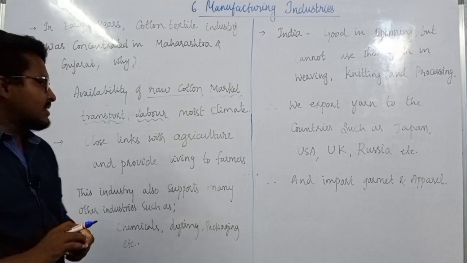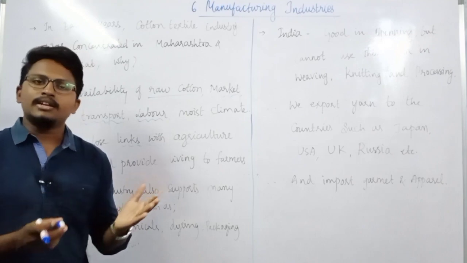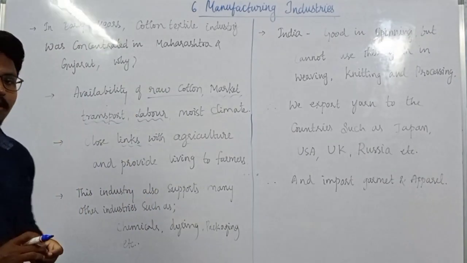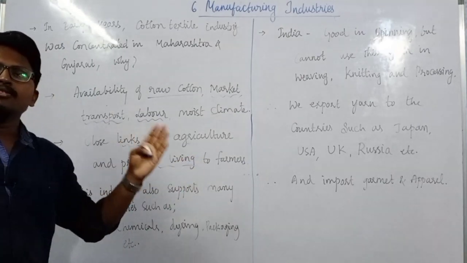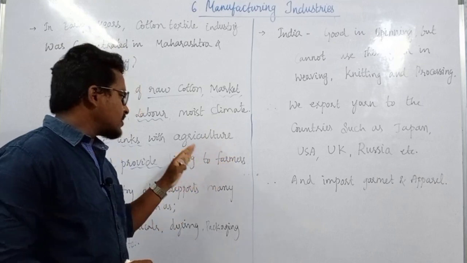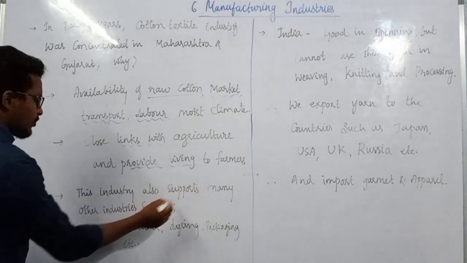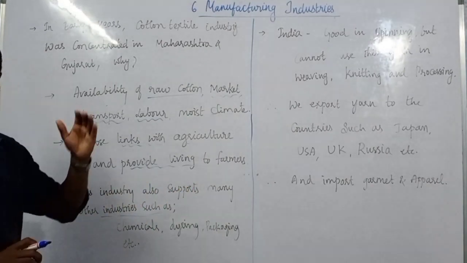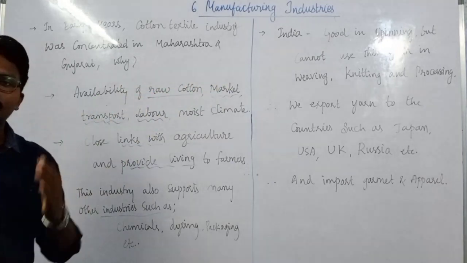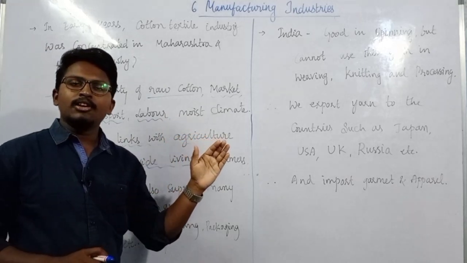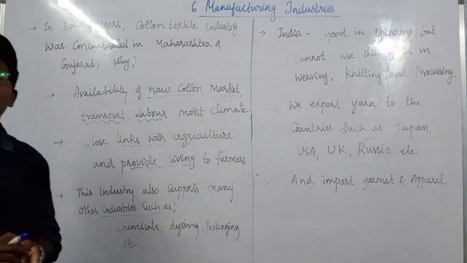And the other reasons are, it has close links with agriculture. As you all know, the cotton textile industry has a close link with agriculture. Therefore it is providing a livelihood to these farmers. So first is availability of raw cotton, then market, transport, labor, moist climate. At the same time it is providing a livelihood to the farmers, and this industry also supports many other industries. How does it support?